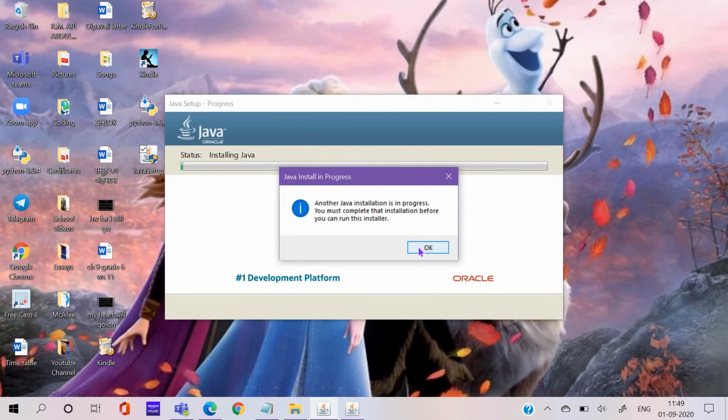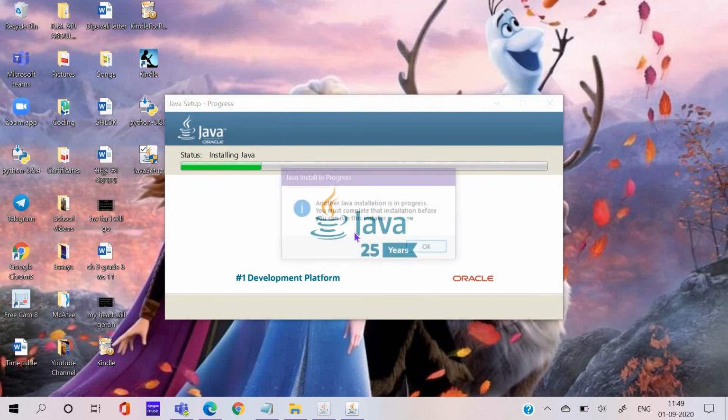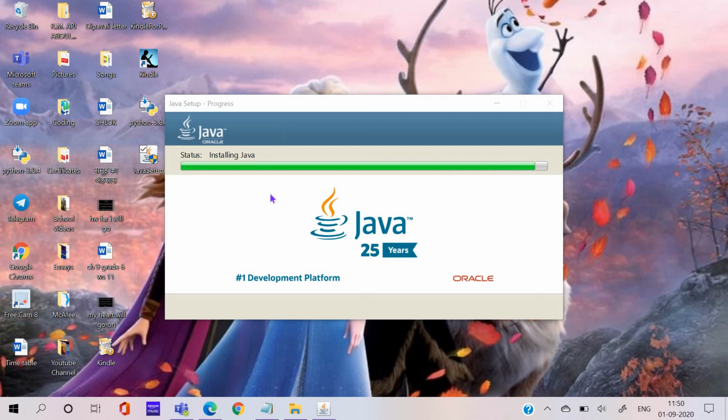Oh, where was I? Sorry. Okay. Let this download. Java is one of the most important coding languages, after HTML, and not after, I mean this is the most important, the most useful programming language ever.